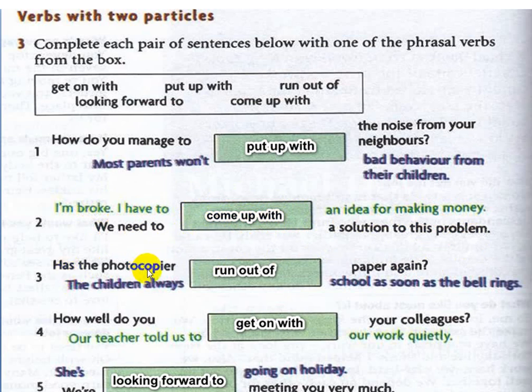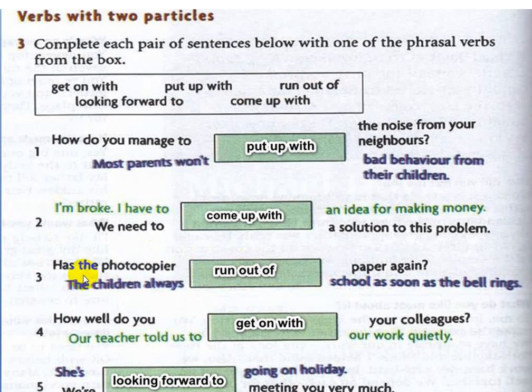Number 3, has the photocopier run out of paper again? The children always run out of school as soon as the bell rings.